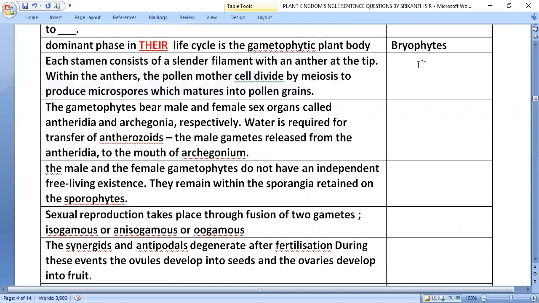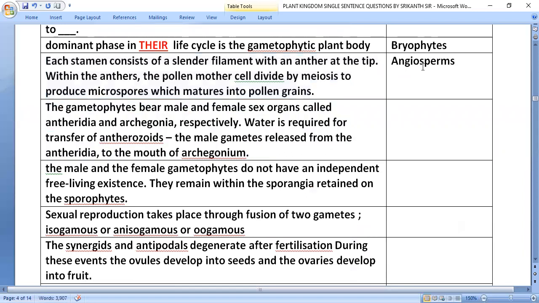Each stamen consists of slender filament with an anther at the tip. Within the anther, the pollen mother cells divide by meiosis to produce microspores which mature into pollen grains, angiosperms.